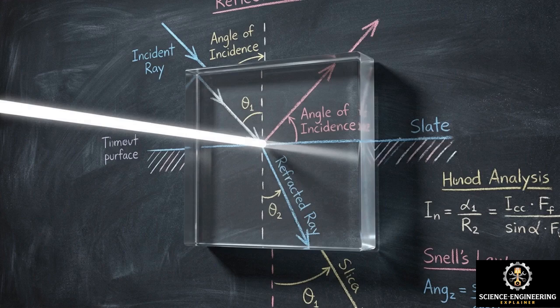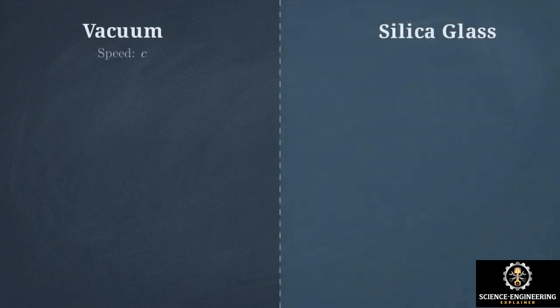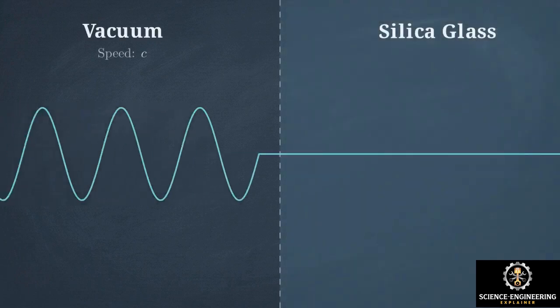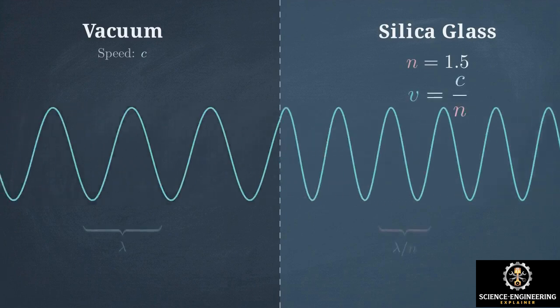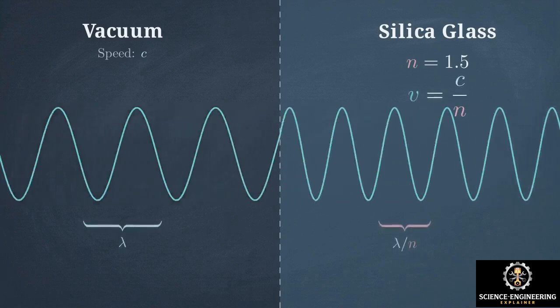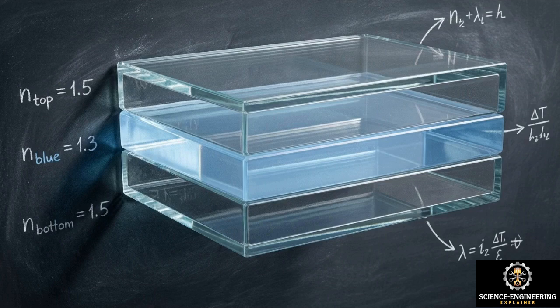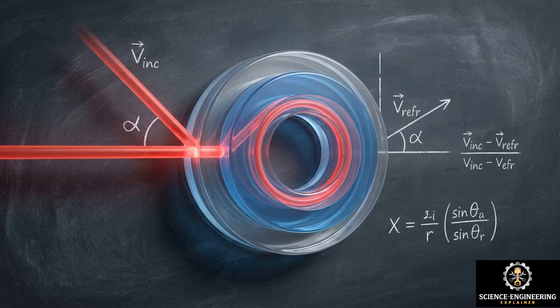However, that 300 million meter per second velocity only applies in a perfect vacuum. When light enters a denser material, it slows down. This deceleration is quantified by the medium's refractive index, denoted by the letter n. The actual velocity of the wave inside the glass is the speed of light divided by n. By artificially layering materials with different refractive indices, we gain the ability to manipulate the wave's velocity, giving us the precise mechanism needed to trap it.